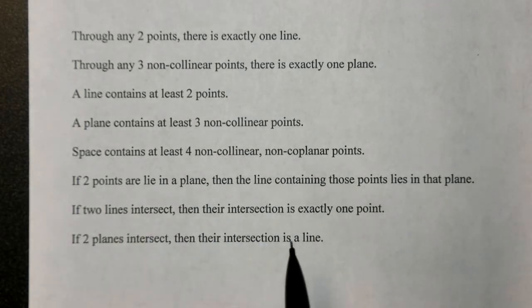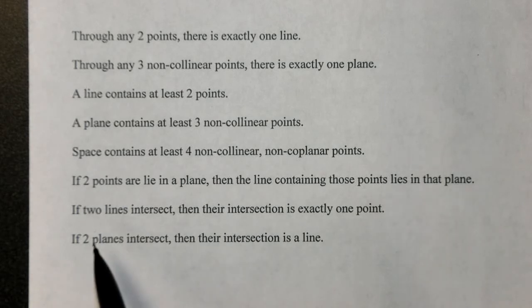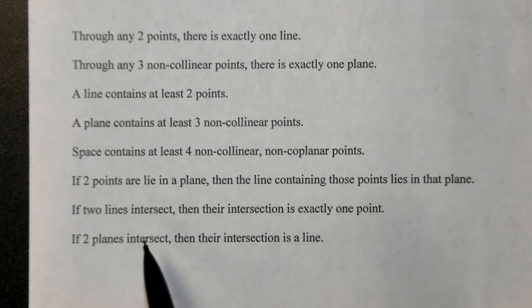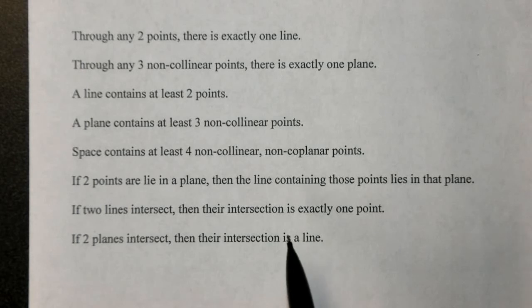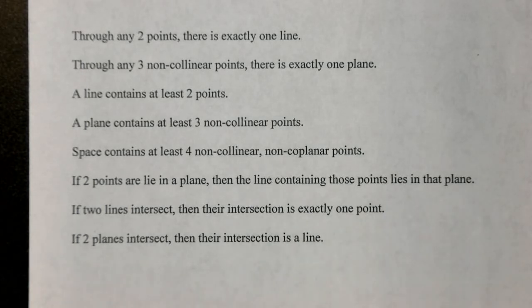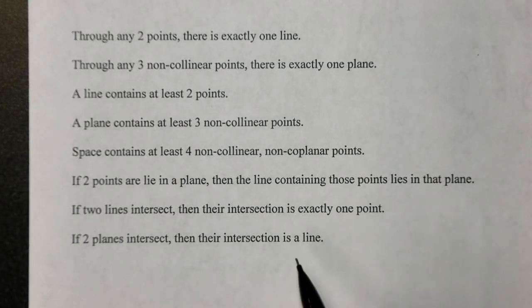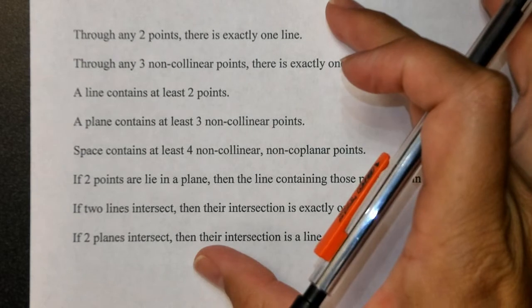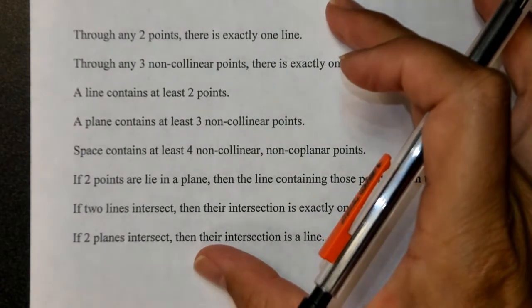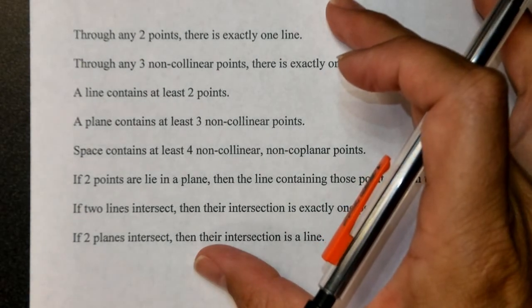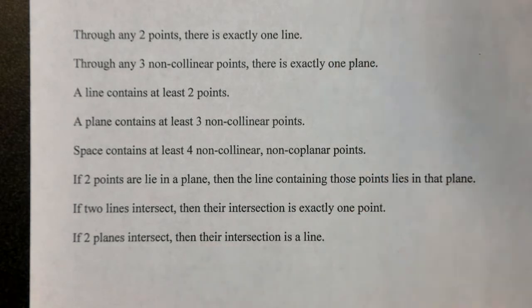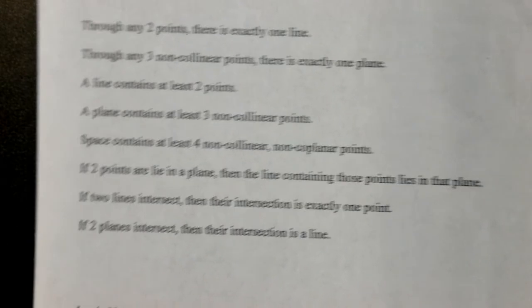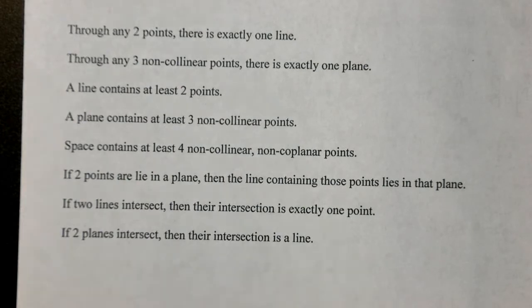The roads could look like lines. But if we're talking about 2 planes, their intersection is a line. So think about walls in a classroom. Your ceiling and the front wall, where they meet, form a line. All right, so these are some postulates and theorems and definitions that we will refer to quite often when looking at a geometric proof.